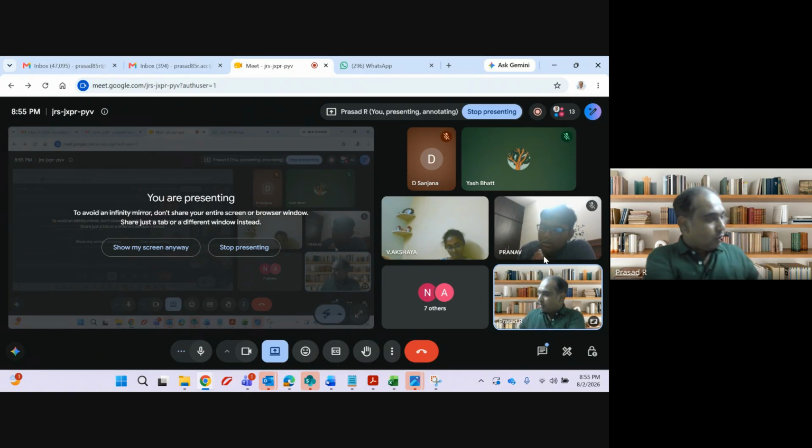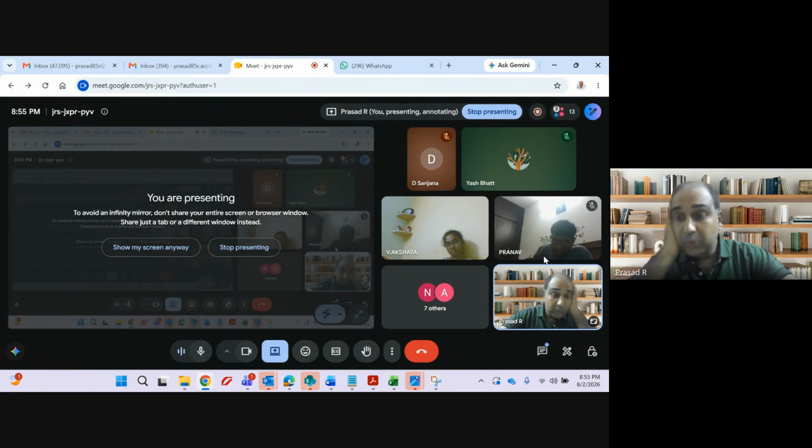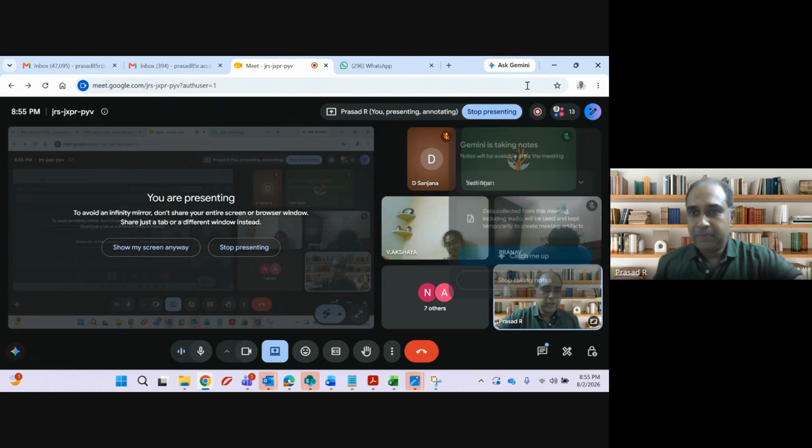Now they are asking: illustration 8 is about preparing Mohan's ledger, illustration 9 is about preparing the debtors ledger, and illustration 10 is about the capital account. Okay, we will wind up here. I don't want to impose too many things or concepts today. I will stop presenting now.